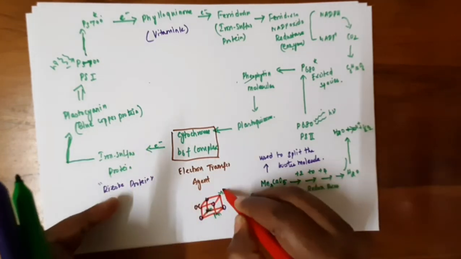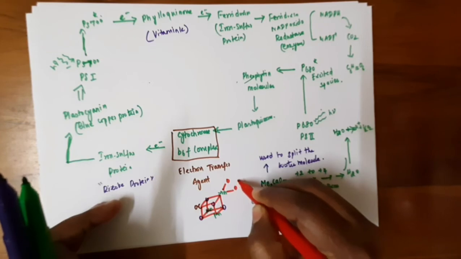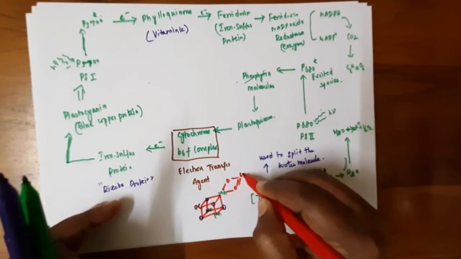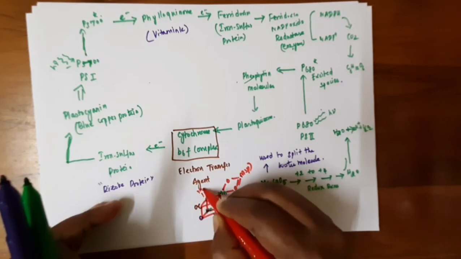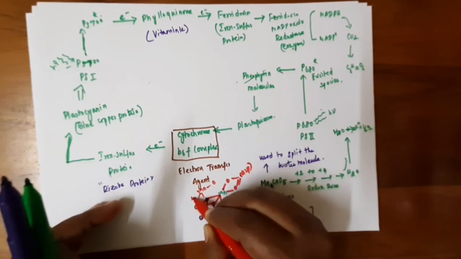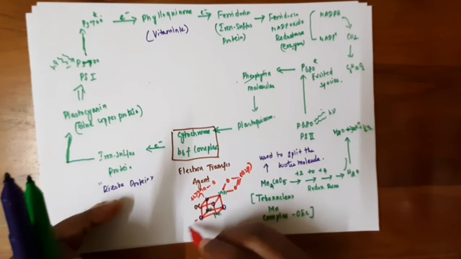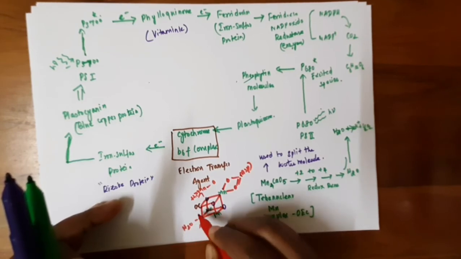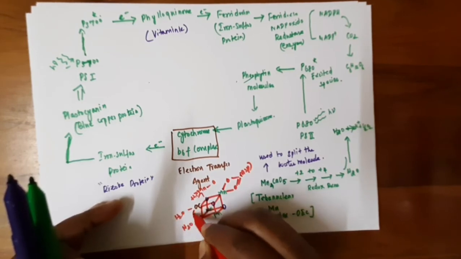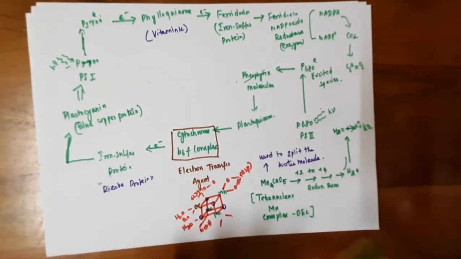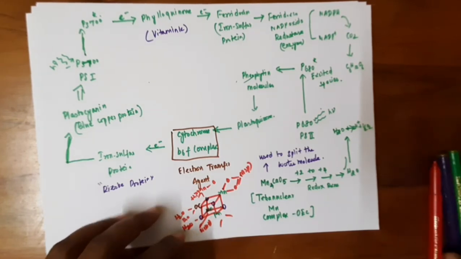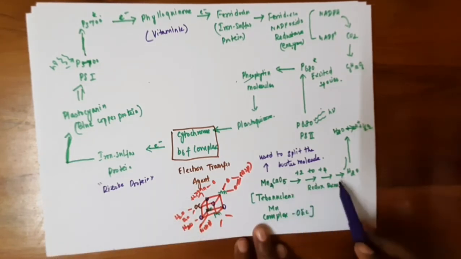So this and all are bonded with amino acid moieties. So this is the structure of the tetranuclear manganese complex which undergoes serious redox reactions.